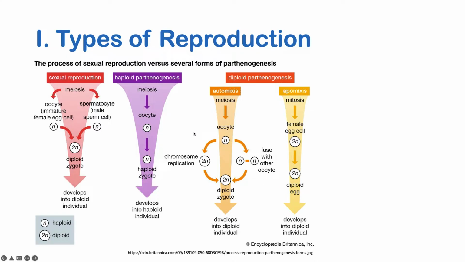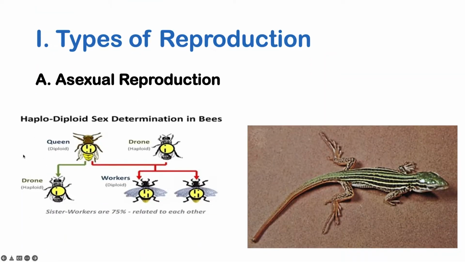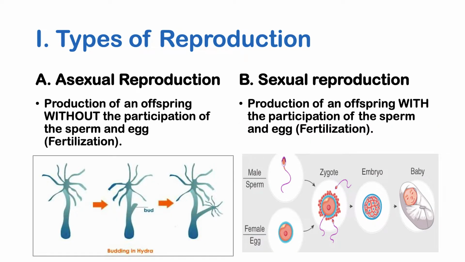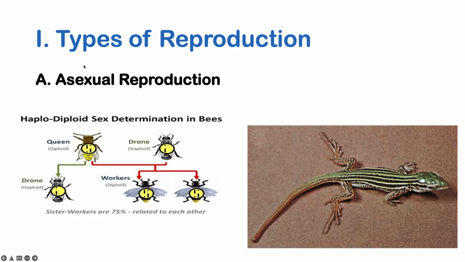This may be some of the cases in individuals, such as in your Apidocellus lizard. Let me just find my pen so we can show you Apidocellus. So there are groups of lizards, such as your Apidocellus genus, that would actually undergo apomixis, resulting in offsprings that have the same or very similar genetic material as their parents.